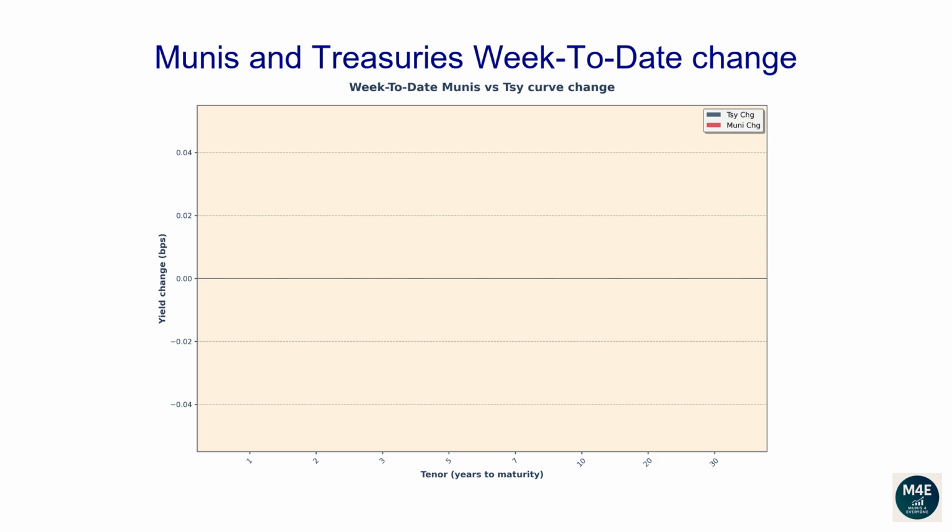This graph is similar to the previous one, but instead of showing how interest rates have moved versus the prior day, they show how much they have changed since the end of the previous week. The current bar plot shows how munis and treasuries have changed since last Friday.